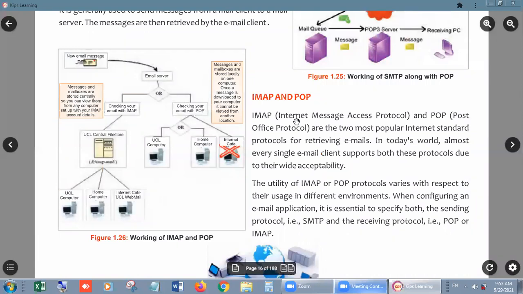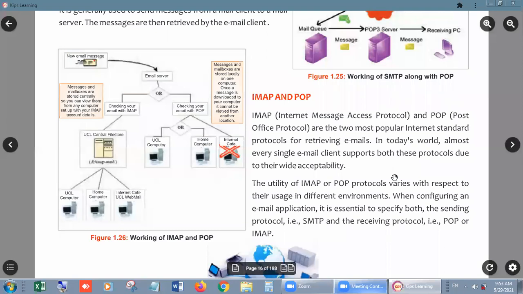After that, IMAP and POP. We are just at the end of this lesson now. IMAP, Internet Message Access Protocol, and POP, Post Office Protocol, are two of the most popular internet standard protocols for retrieving emails. Look, students, whenever you use email, your email account can be verified or standardized in two ways.